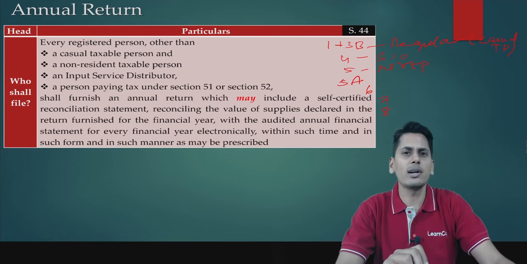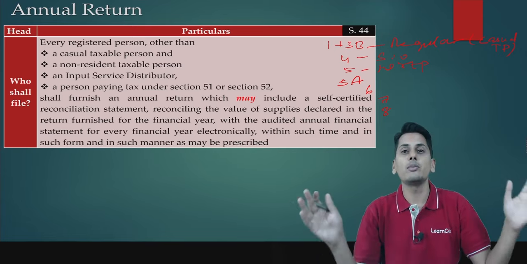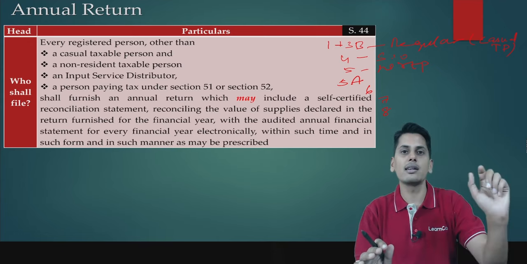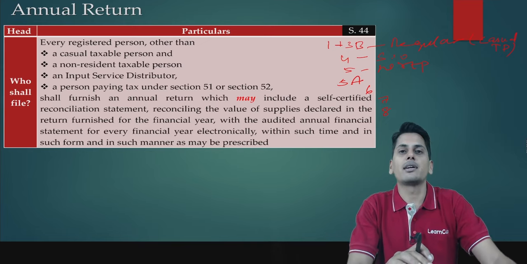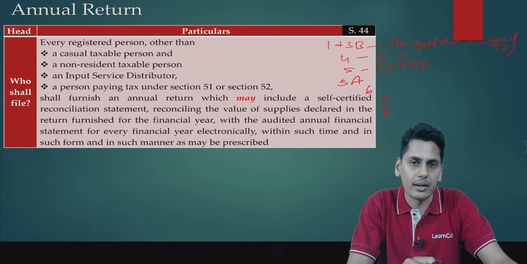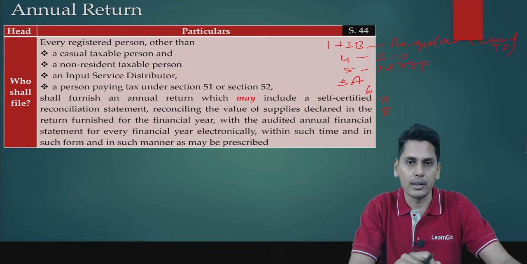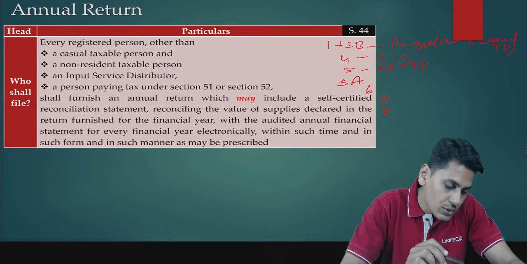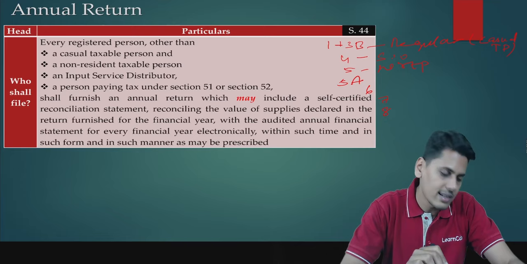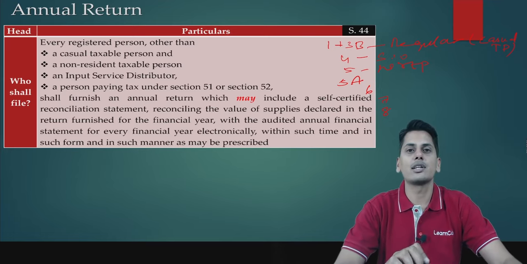And as we discussed, what is an annual return? Annual return is the data which you have given in various periodical returns. You need to make a summation of it and you need to file it in a single return called annual return. So annual return is a cumulative effect of the periodical returns which you have filed. So now friends, let's have a look at who is the person who should file this annual return. It says every registered person other than a casual taxable person, non-resident taxable person, input service distributor, a person who is paying taxes under section 51 or under section 52.